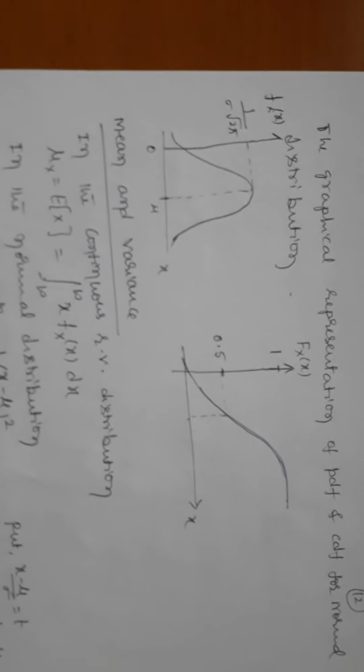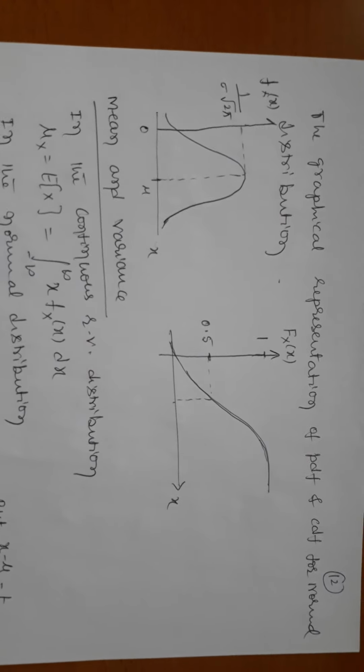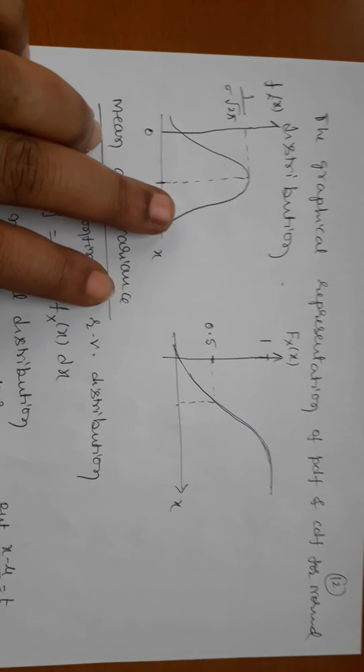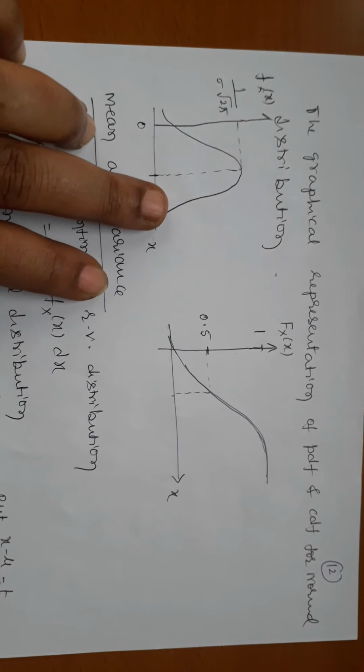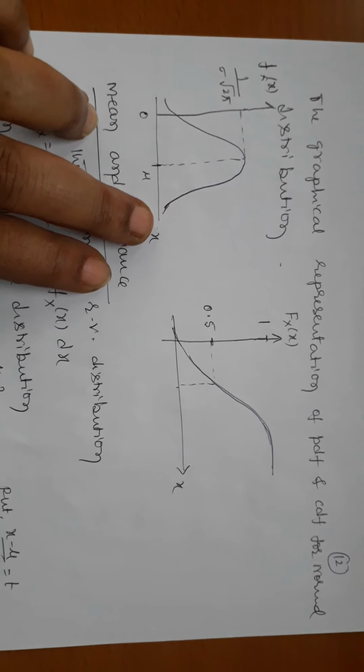Okay, now I'm moving to the next step: the graphical representation for the normal probability distribution and also the cumulative distribution function. You already know that the probability distribution function looks like a bell shape.